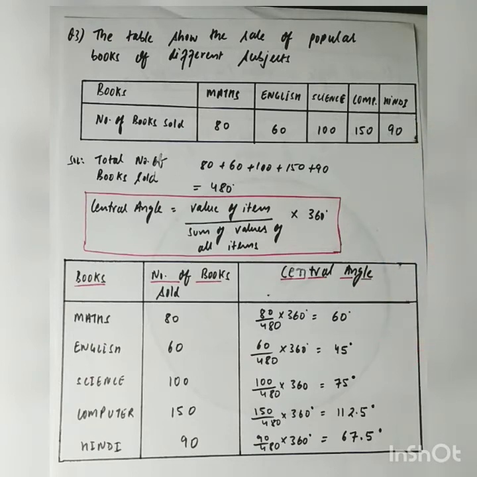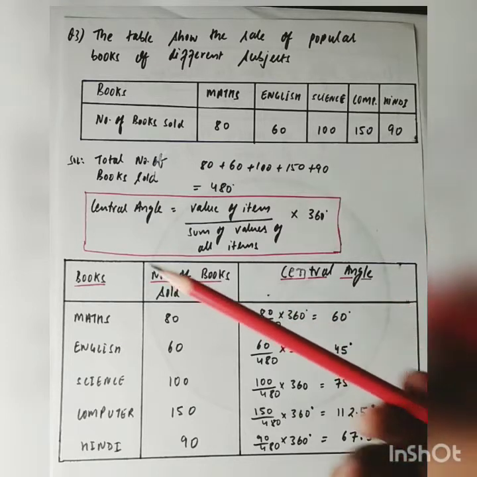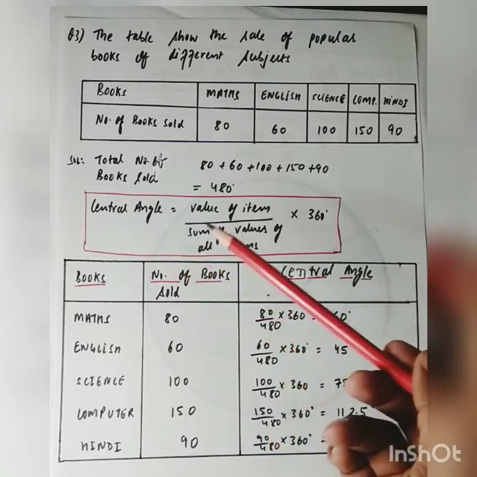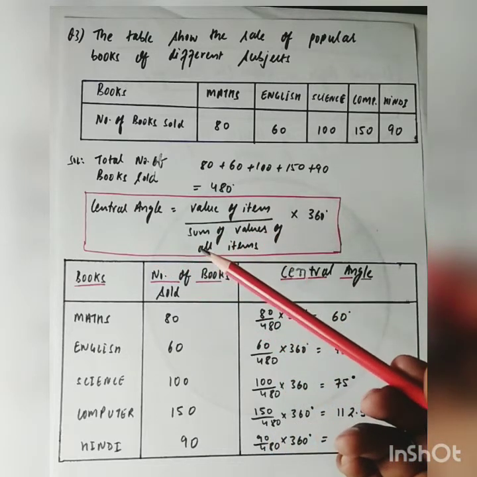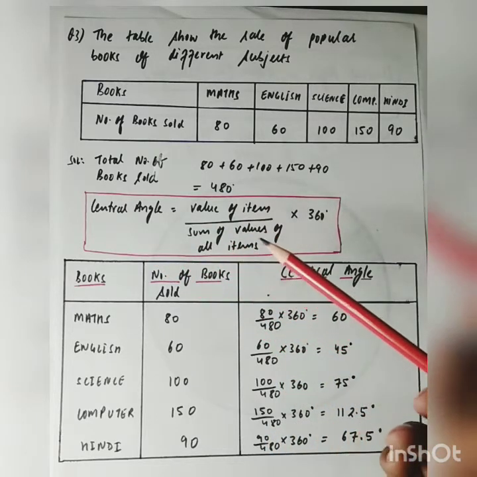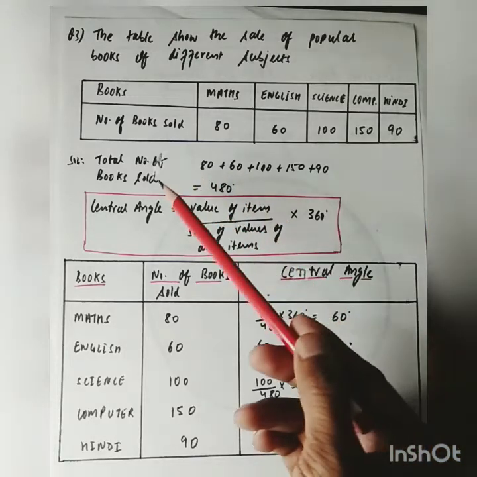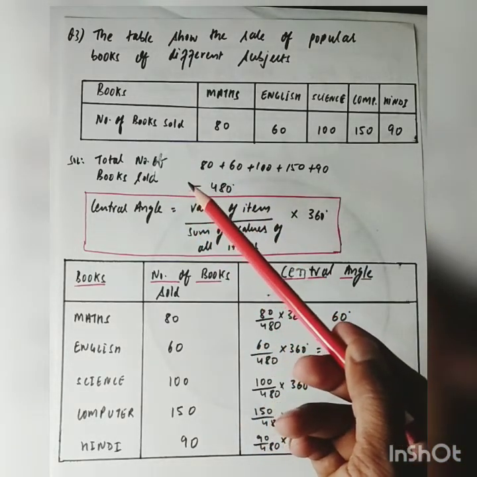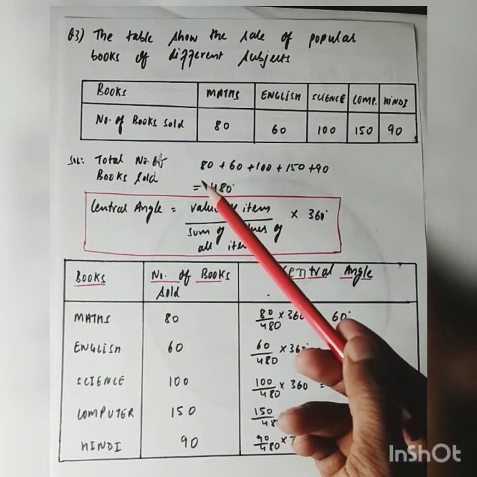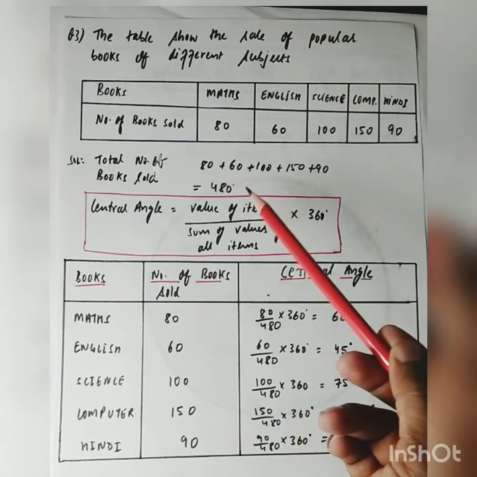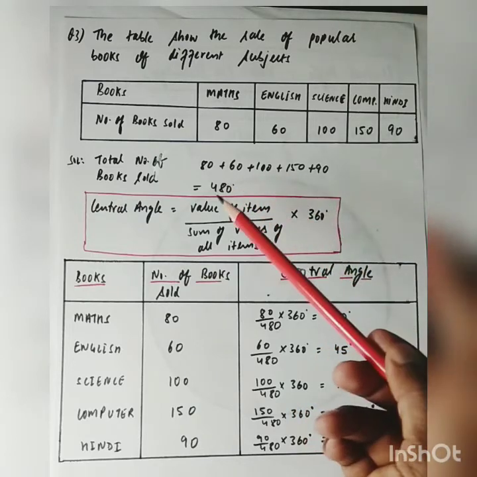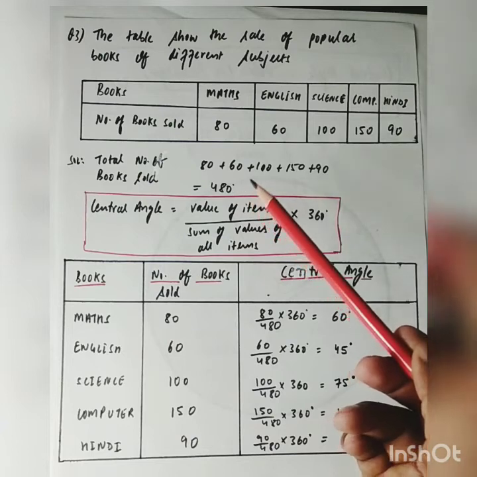Now for making pie chart, we need central angle, and central angle is given by the formula value of item upon sum of values of all items into 360 degree. So here item is number of books sold, and their sum will be 80 plus 60 plus 100 plus 150 plus 90 equals 480.